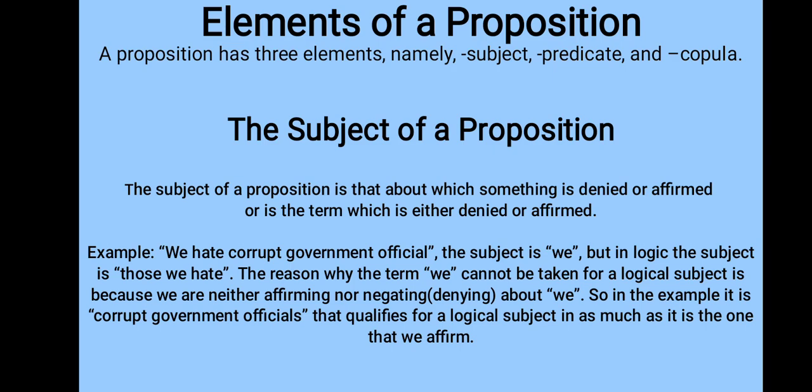So the subject of a proposition is something denied or affirmed, and it is generally a noun. For example, we hate corrupt government officials. The subject is we, but in logic, the subject is those we hate. The reason why the term we cannot be taken for a logical subject is because we are neither affirming nor negating about we. So in the example, it is corrupt government officials that qualifies for a logical subject inasmuch as it is the one that we affirm.